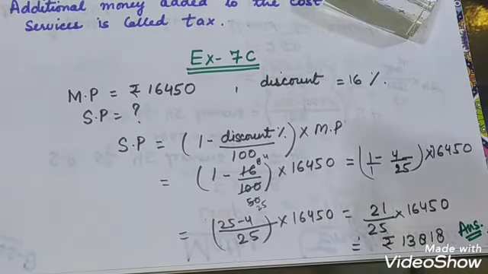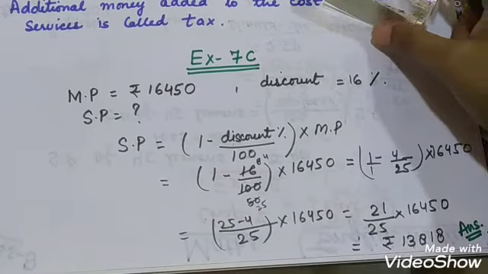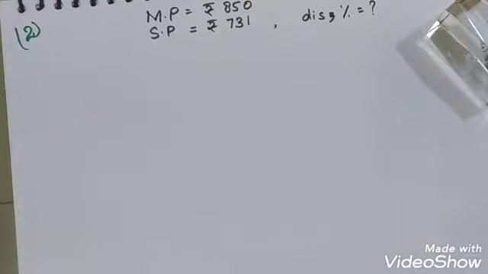Now let us move towards the next question, question number 2. The price of a sweater was slashed down by a shopkeeper from rupees 850 to rupees 731. Slashed down means decreased.